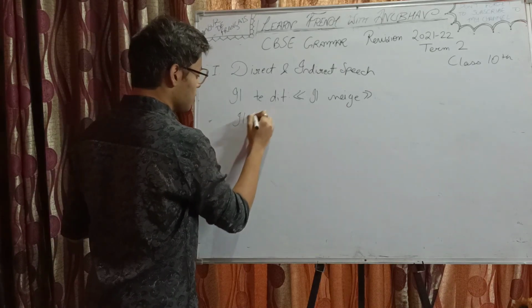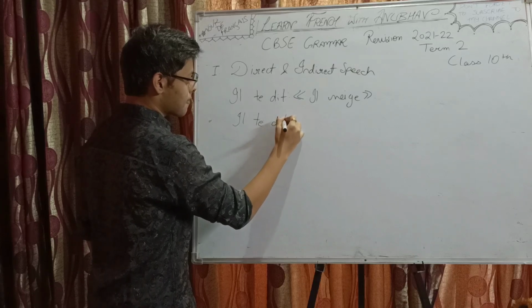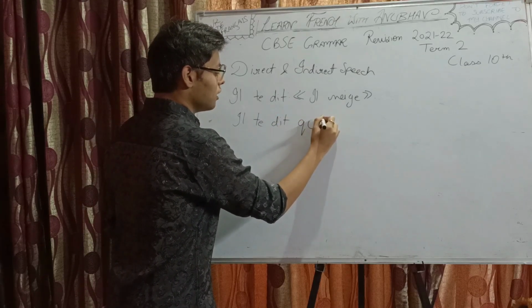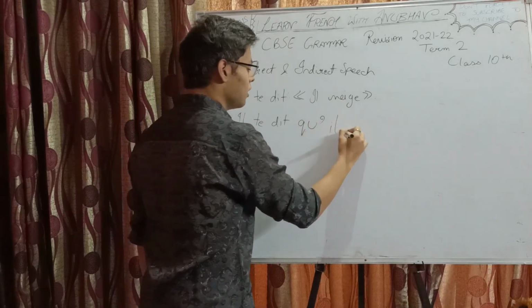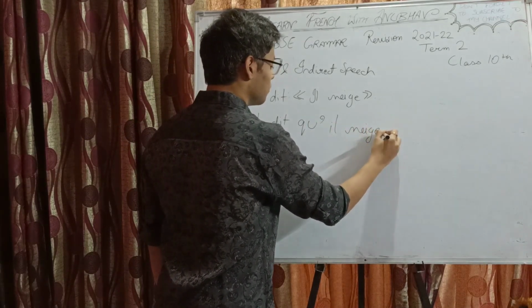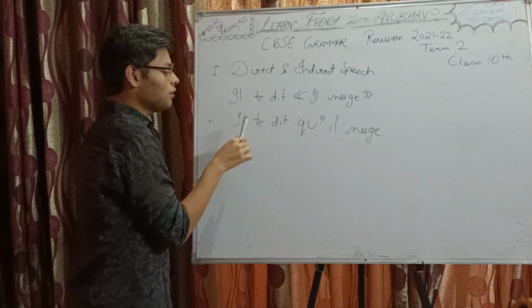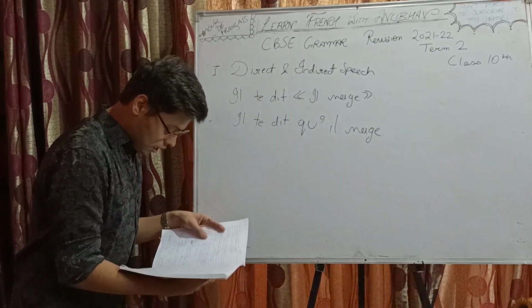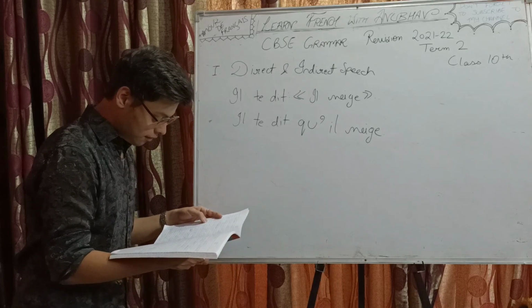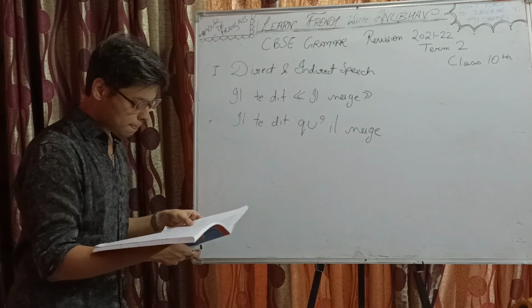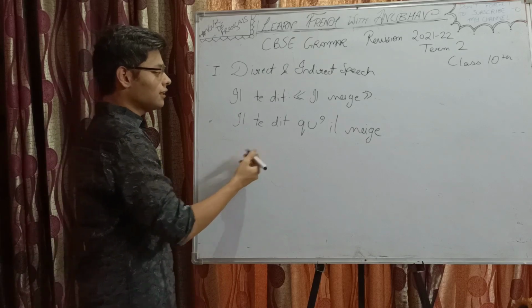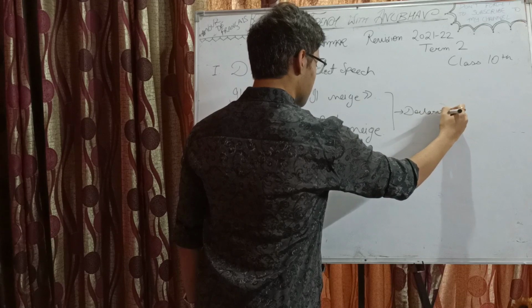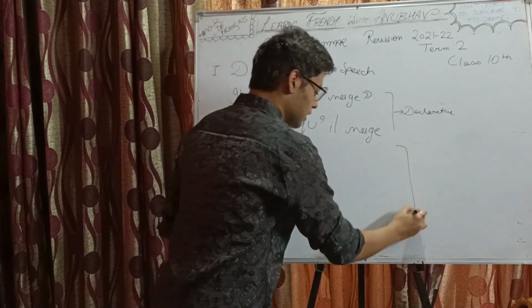Il te dit. We will use que for the declarative statement. Que becomes qu' with an apostrophe: qu'il neige. Translation: he said to you that it snows. Simple, right? Now we are to discuss the next one. Imperative. So this was the declarative statement. Now we are to discuss imperative.